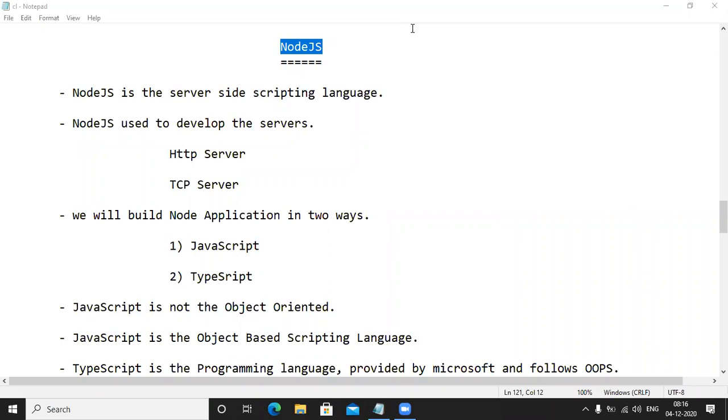Object oriented, no need to tell you. Inheritance, polymorphism, and encapsulation supported, sir. That is called object oriented. That is the big difference between object based and object oriented. Fine. Let me go for another statement. Guys, we should be in a position to go for another statement here.